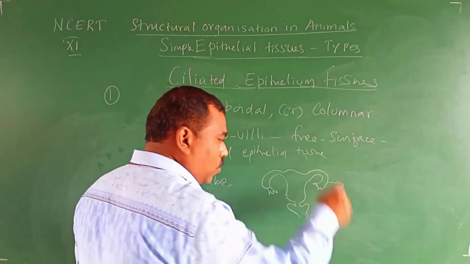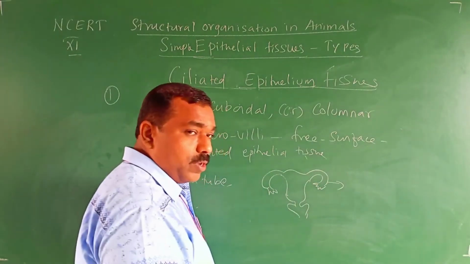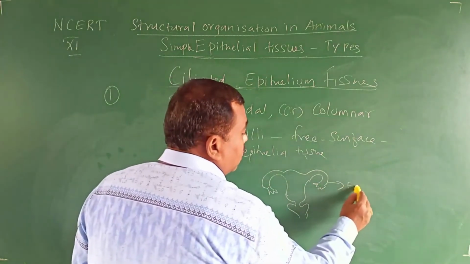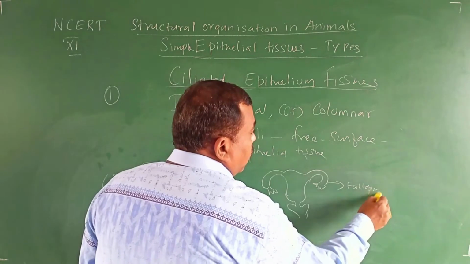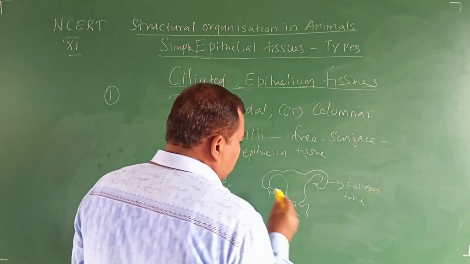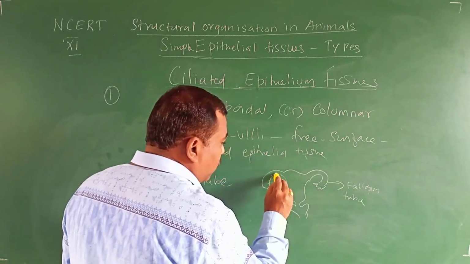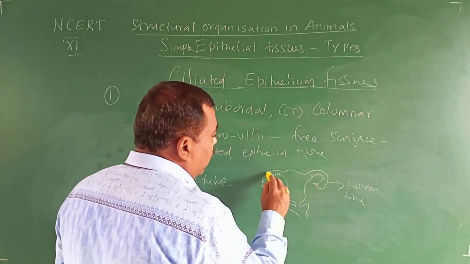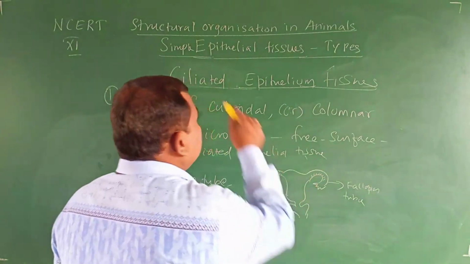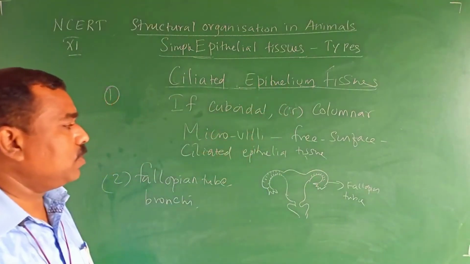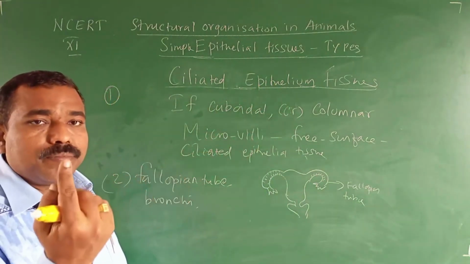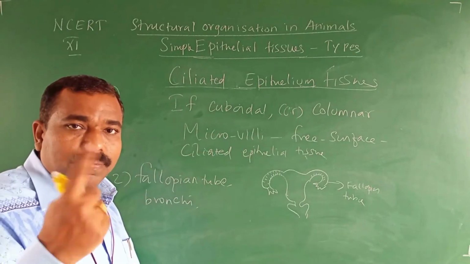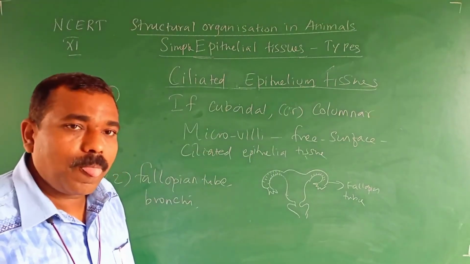This is the total female reproductive system. This is the fallopian tube. The inner wall of the fallopian tube is made up of ciliated epithelial tissue. It has a lining. Lining means it has that cilia.